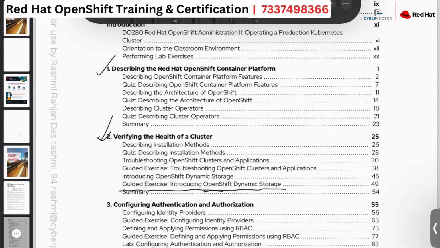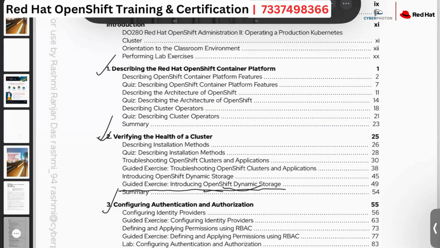As an administrator, a Linux admin, you know that in your Linux VMs, you must have some file system. If you are going to use some NFS, you are using some LVMs, right? So to use this file system or the data about your applications. But in OpenShift, how exactly this storage can be used, that we are going to discuss in this dynamic storage.